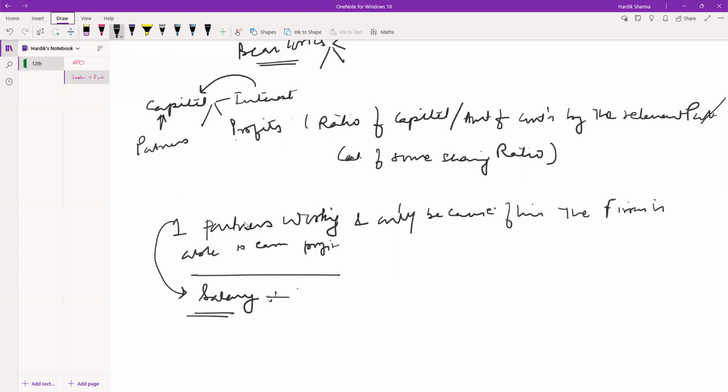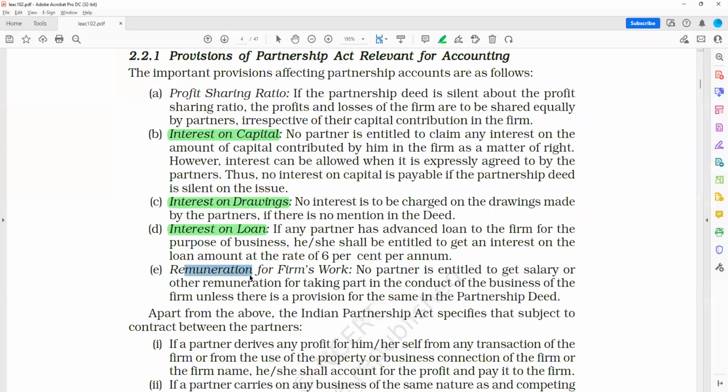Mind you, the salary will be only paid to the working partners, the partners who are coming in the firm to work, to provide their guidance, to provide their expertise in something. So those are the working partners. So salary will be provided only to working partners and not to the non-working partners. Right. So moving forward, remuneration for firm's work. Okay.